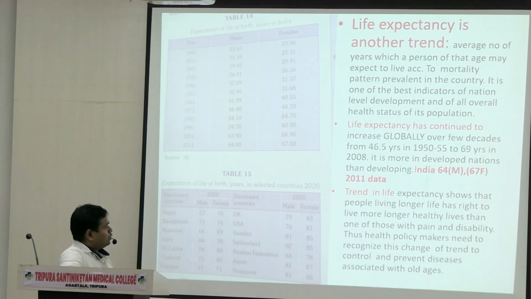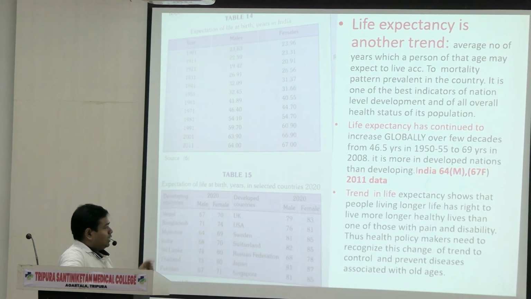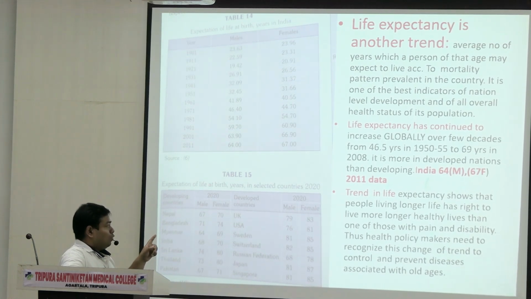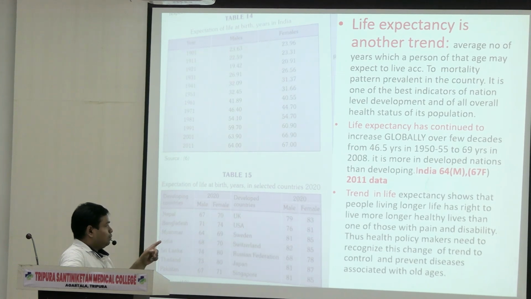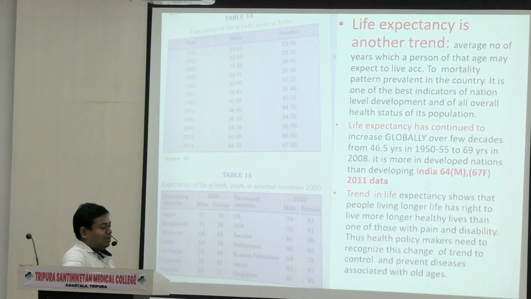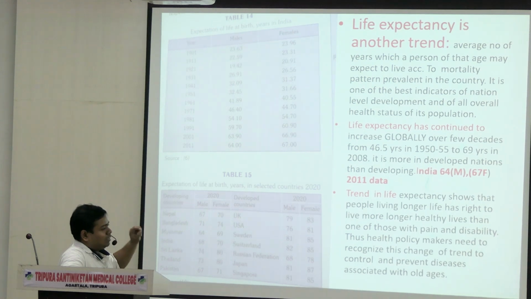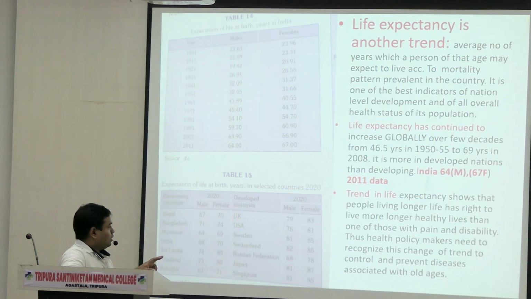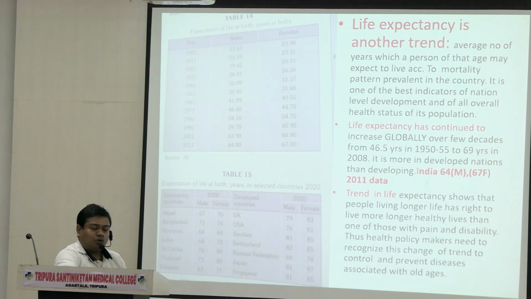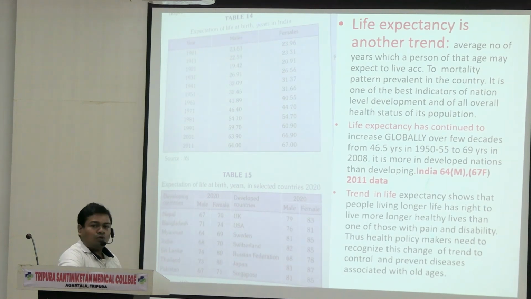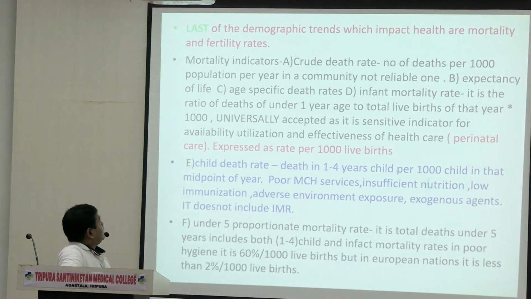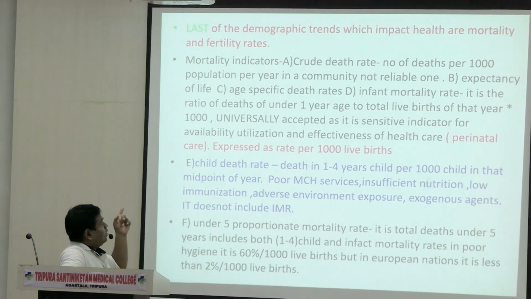Trend in life expectancy shows that people living longer have a right to live longer healthy lives rather than with pain and disability. Yes, this line, everything I have written, is very important. Thus policymakers need to recognize this change of trend to control and prevent diseases associated with old age. Okay? See, last of the trends is fertility and mortality.